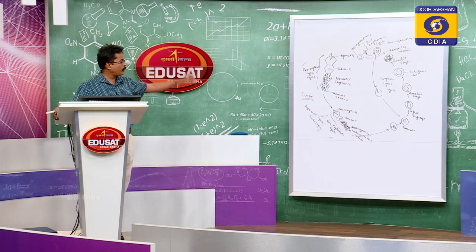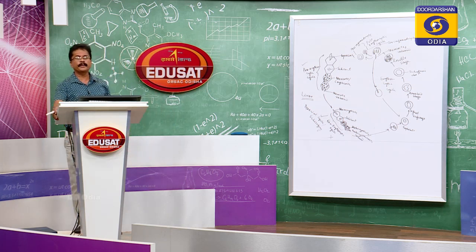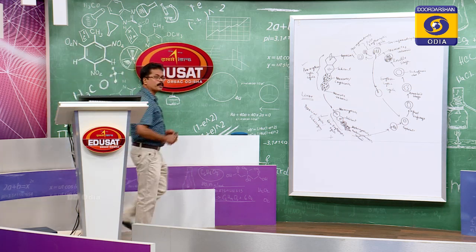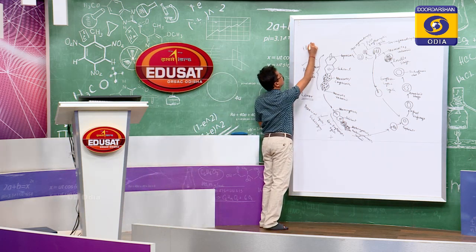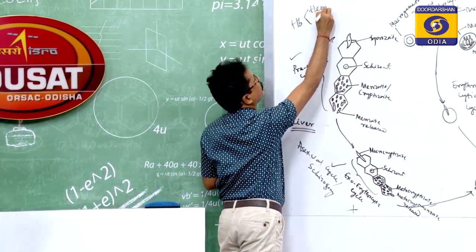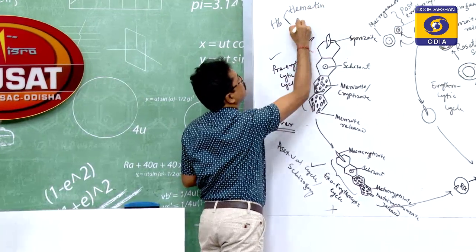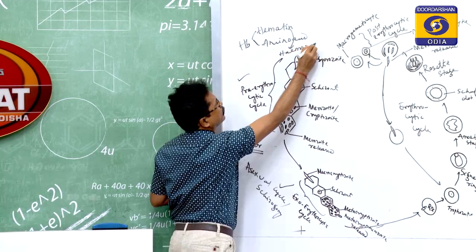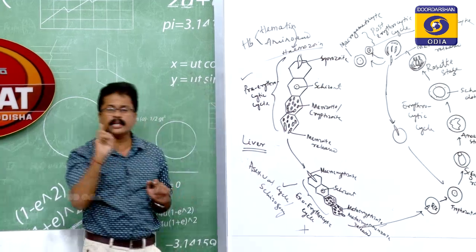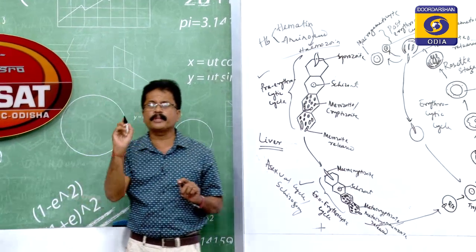The amoeboid stage is the feeding stage, where it feeds upon the hemoglobin and converts it into hematin and amino acids. This hematin is converted into a black toxic substance called hemozoin.